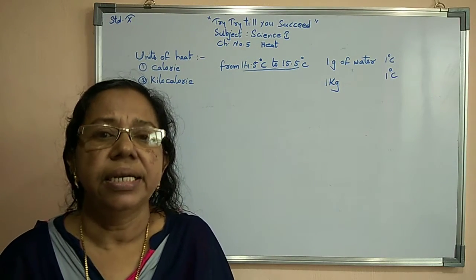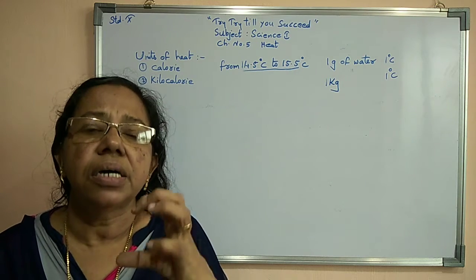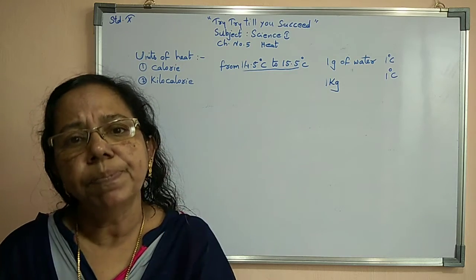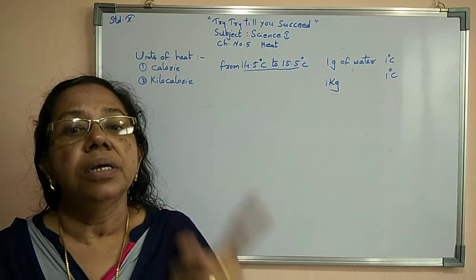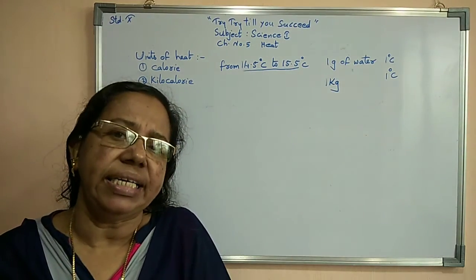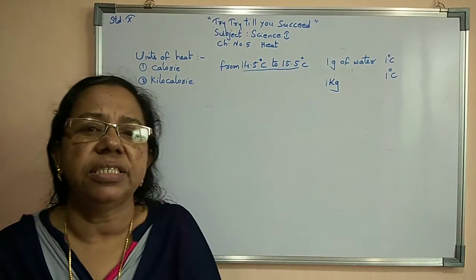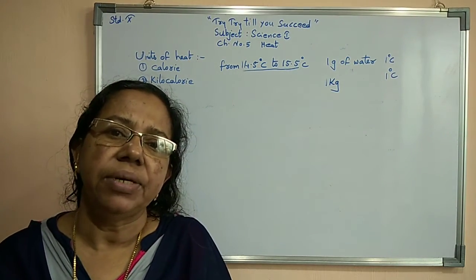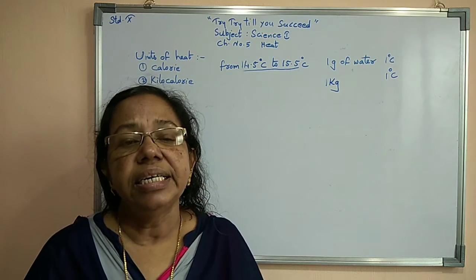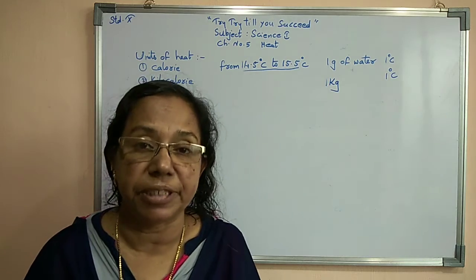So once again, what is kilocalorie? The amount of heat required to raise the temperature of 1 kilogram of water by 1 degree Celsius, from 14.5 degrees Celsius to 15.5 degrees Celsius. Now we will study specific heat capacity of different substances.